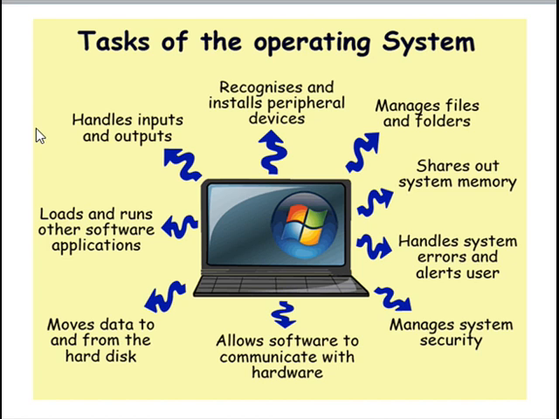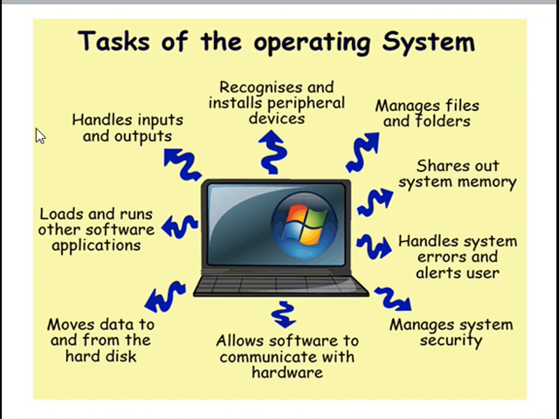So whenever you insert a particular device into the computer, it automatically recognizes whether that device has suitable software, then it loads the suitable software and the device starts working.